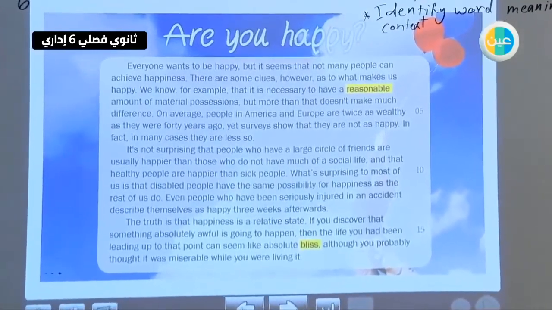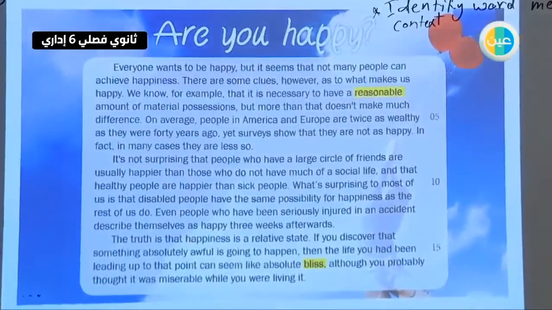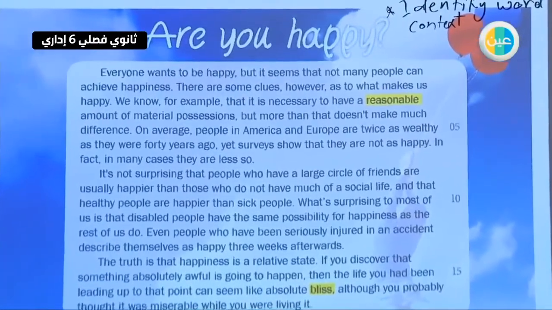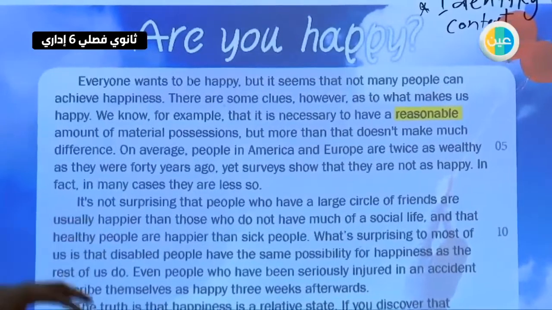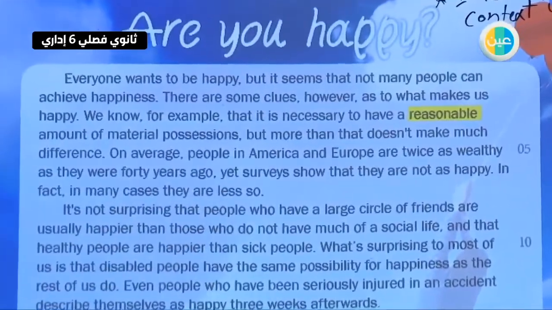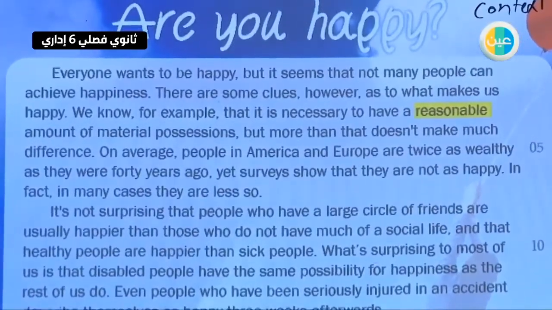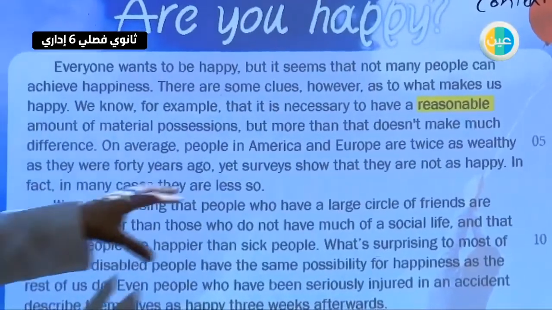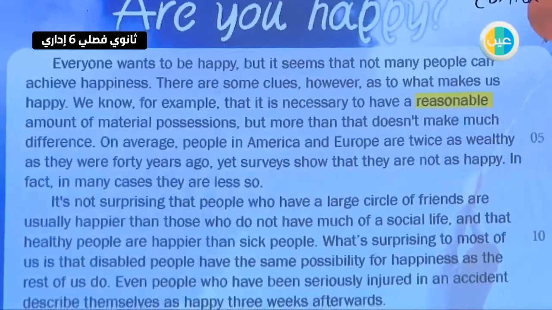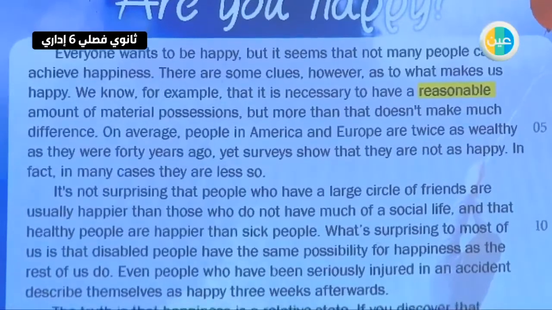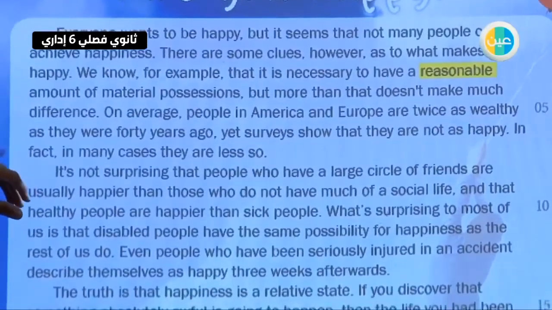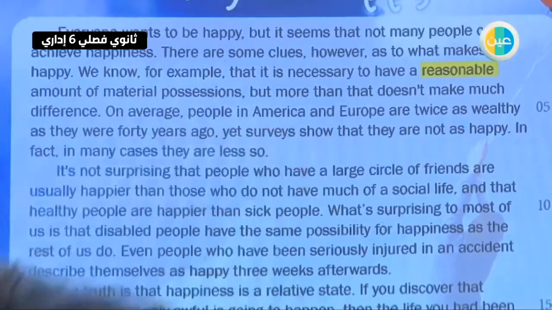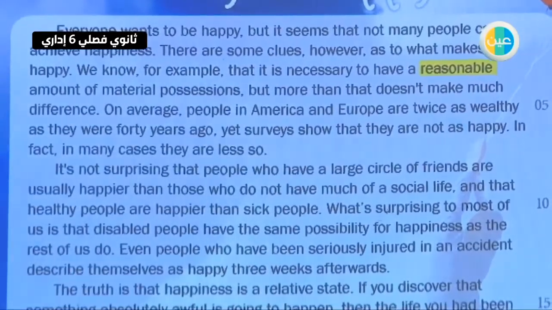Everyone wants to be happy, but it seems that not many can achieve happiness. There are some clues, however, as to what makes us happy. We know, for example, that it's necessary to have a reasonable, here "reasonable" is highlighted with yellow, so we will get back to it, amount of material possessions, but more than that doesn't make much difference.